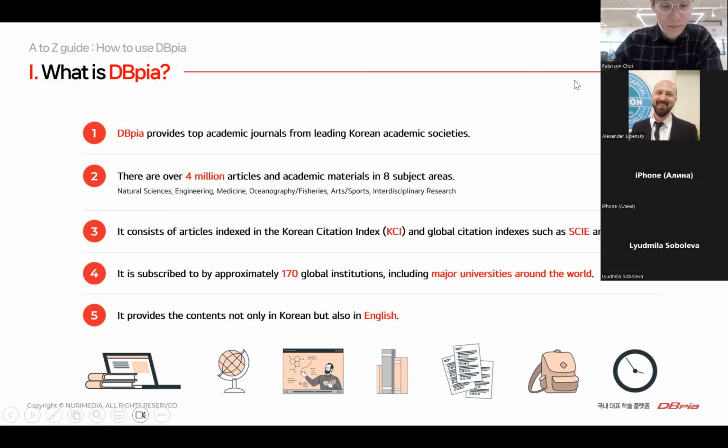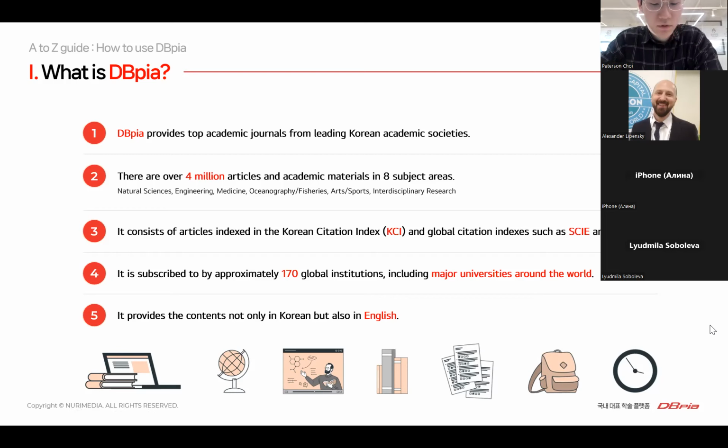For your better understanding, KCI is the Korean Citation Index, which is similar to global SCIE and Scopus. It's a kind of Korean version of a citation index. So to put it simply, KCI articles are proven by reliable Korean academic societies.